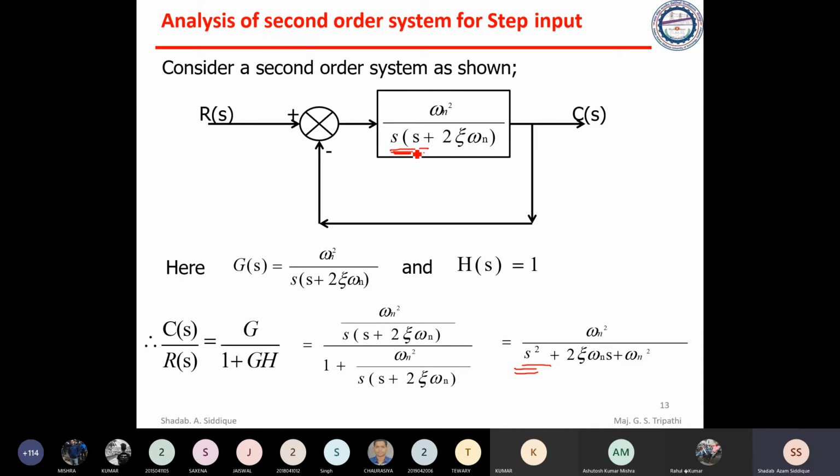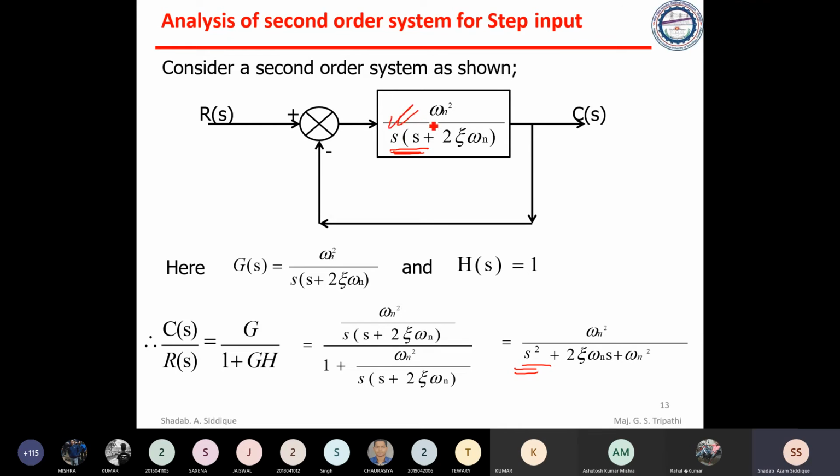We take the step input and try to check the analysis for step input for the second order system. We have a standard second order system where G of s is equal to omega n square divided by s into s plus 2 zeta omega n. For the time being, just take this one.